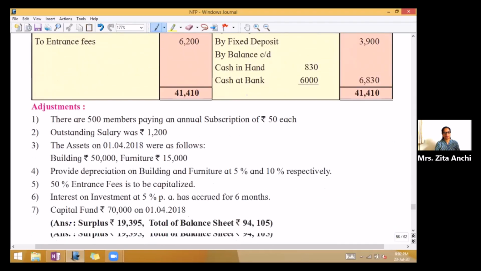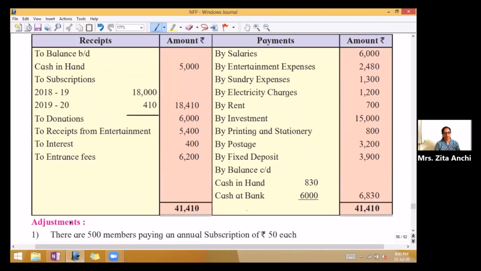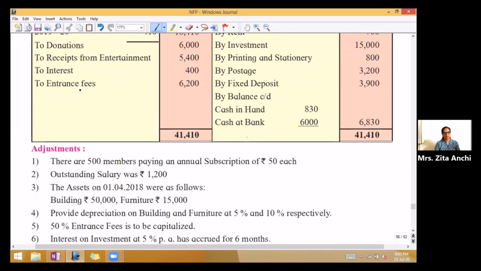Tick mark the adjustments. There are 500 members paying an annual subscription of rupees 50 each. So tick mark subscription. Next is outstanding salary was rupees 1,200.